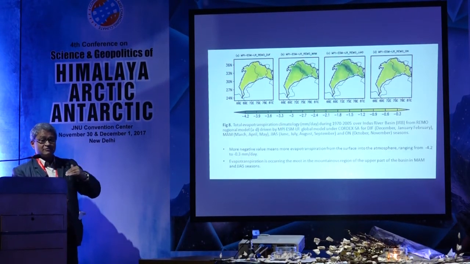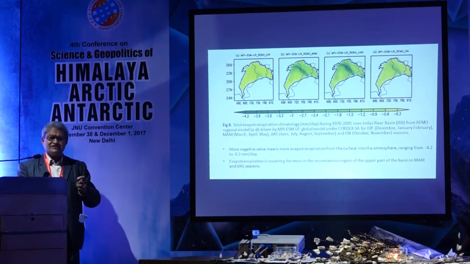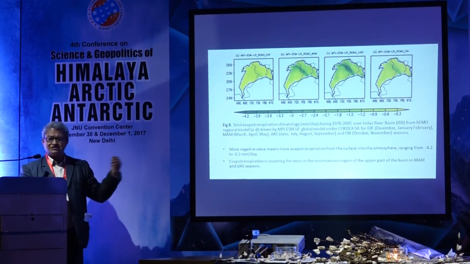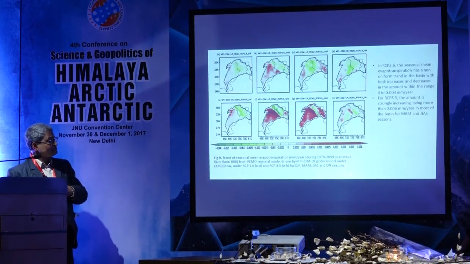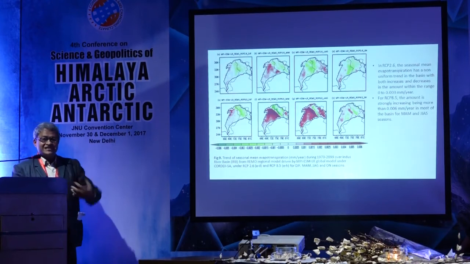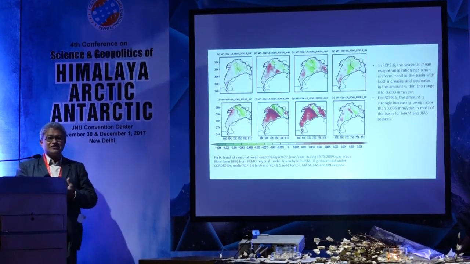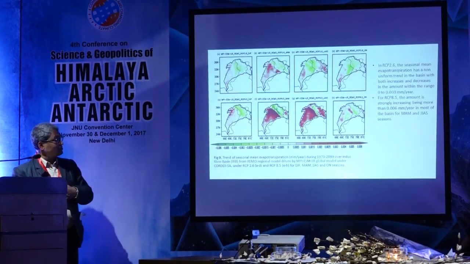So your snow albedo feedback mechanism is more dominant there, and hence you have lesser evapotranspiration taking place. And we have also done some different kinds of snow debris runs. I am not showing the emissivity values leading to different snow mechanisms. And these are the trends. If you look at the trends, in the 8.5 scenario you have very high evapotranspiration taking place, and that is another reason also linked to the moisture, whatever is available, getting released into the free atmosphere.